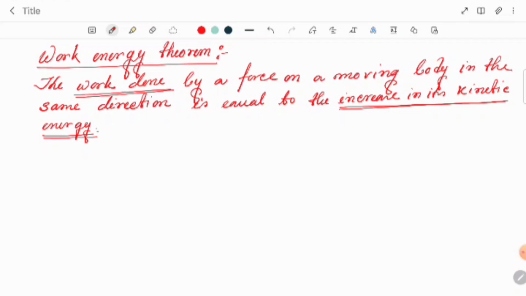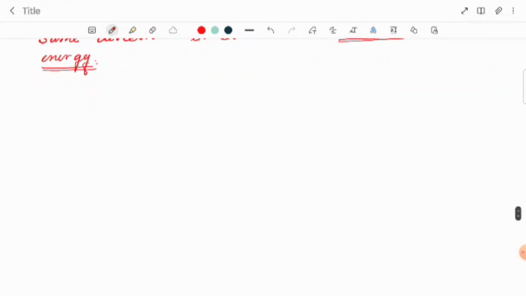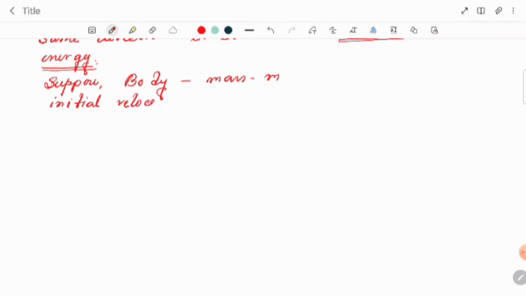Let's see. Suppose we are taking a body of mass m. The body has an initial velocity, suppose u. u is the initial velocity.